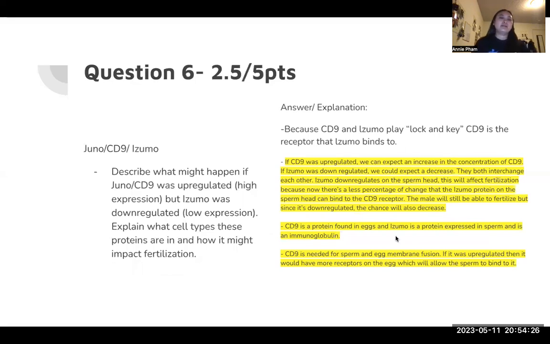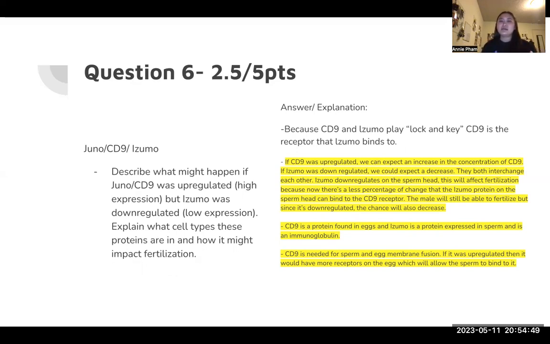This question is talking about upregulation and downregulation. We learned in class that CD9 and ZEMO work like a lock and key. CD9 is the receptor that ZEMO binds to. So if CD9 was regulated, we would expect an increase in the concentration of CD9. And if ZEMO was downregulated, it would kind of be the same thing. It would be decreased also. So I think that they're very much interchangeable.